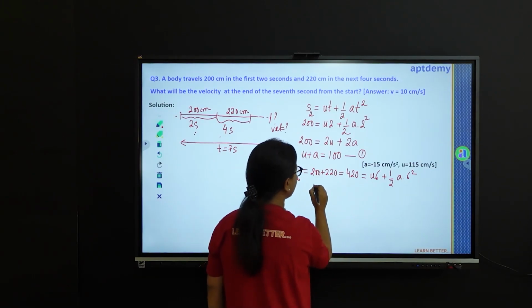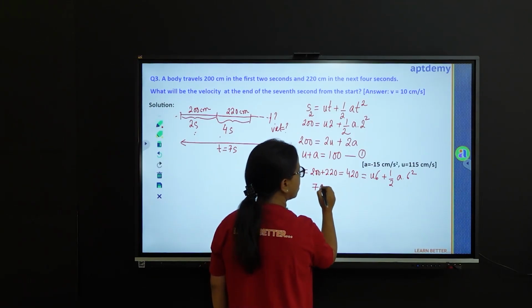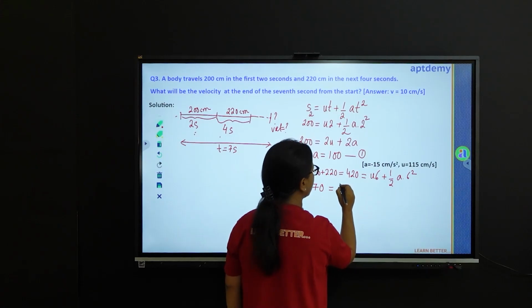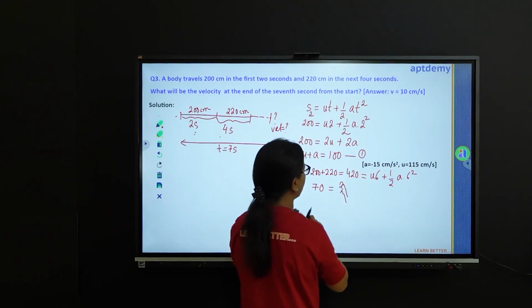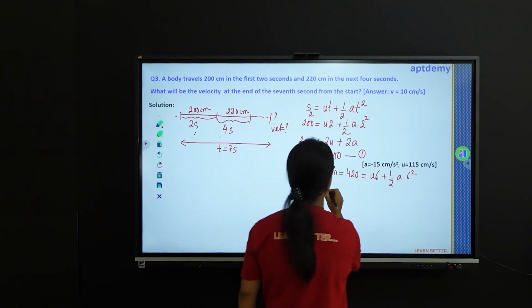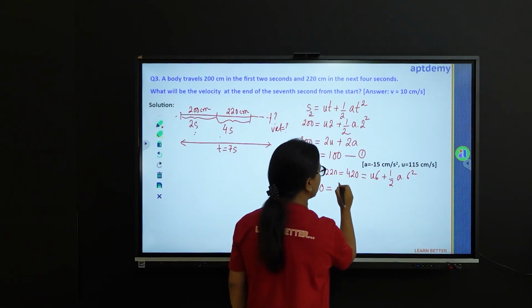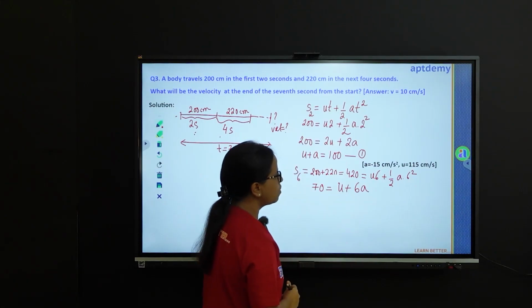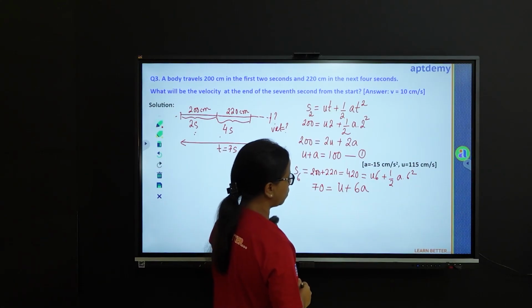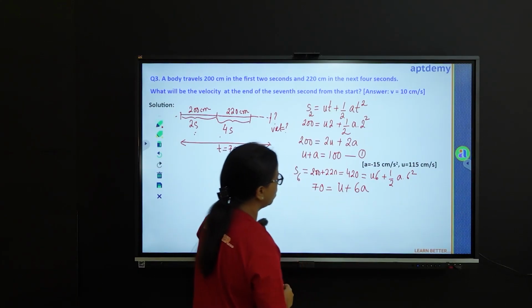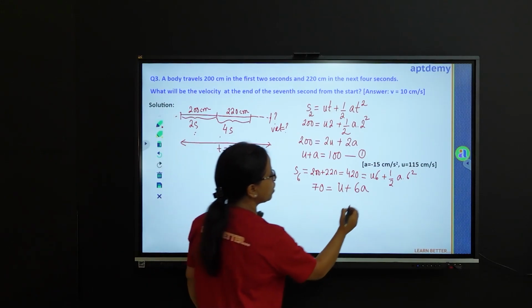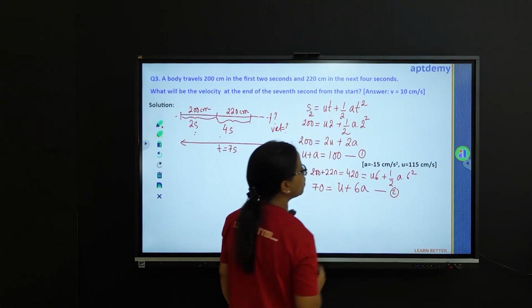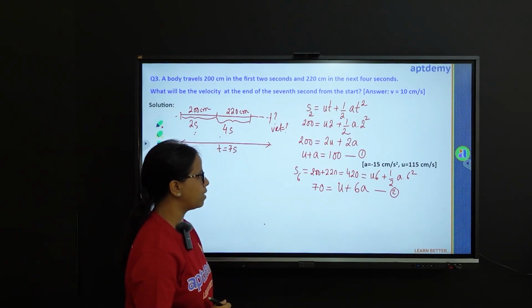We get it as 70 equals u plus 6a. So this is the other equation that we get. Now we will solve these two equations and we can get the value of a and u from this.